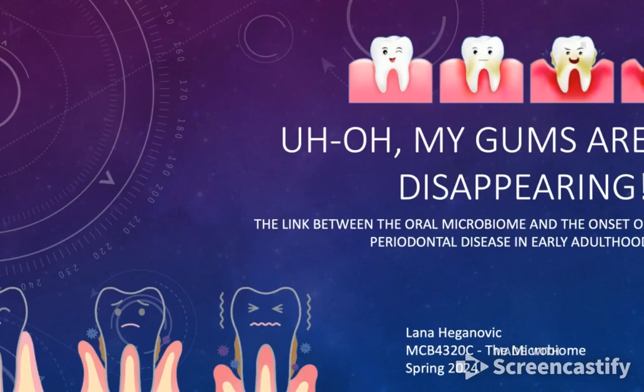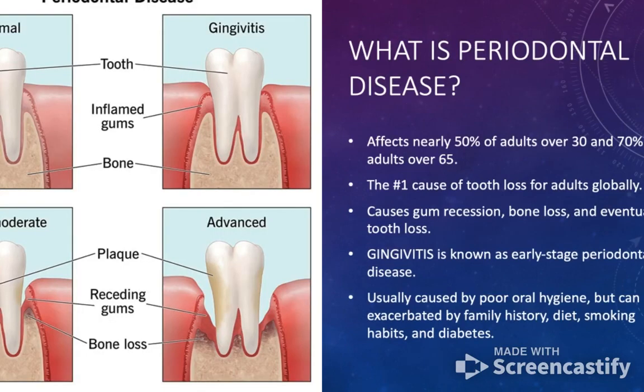Our presentation on the onset of periodontal disease in early adulthood and the link between that and the oral microbiome. So periodontal disease affects nearly half of all adults over 30 and 70% of adults over 65. It causes gum recession, bone loss, and then eventually tooth loss. And it's caused primarily by poor oral hygiene, but it can be exacerbated by a family history, diet, smoking habits,